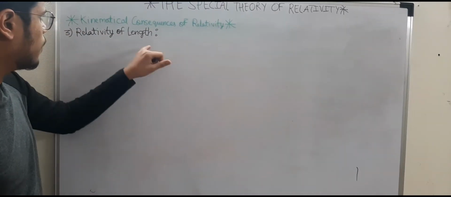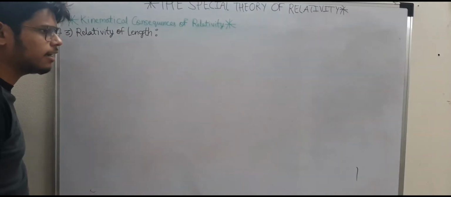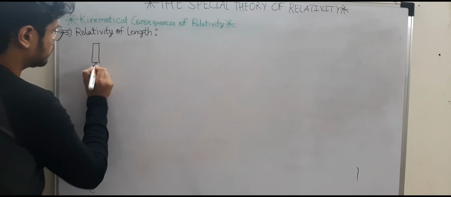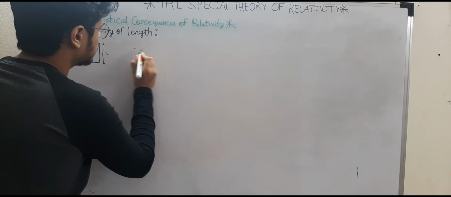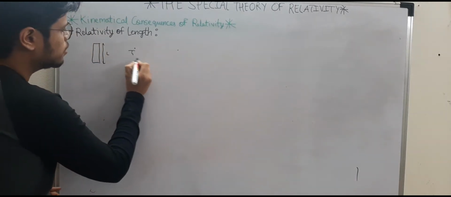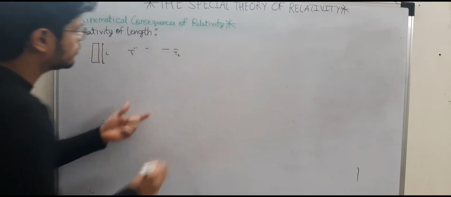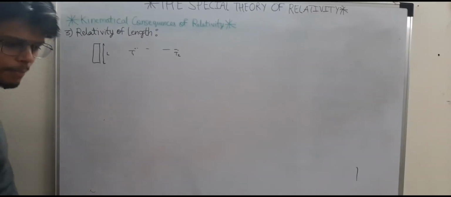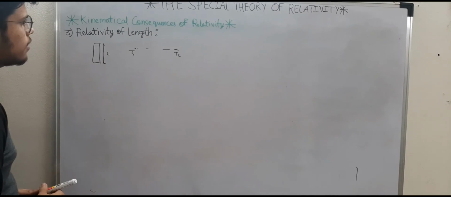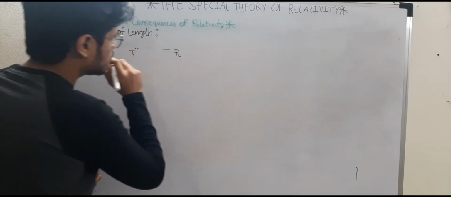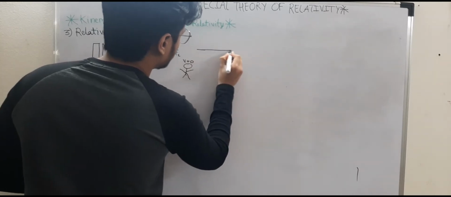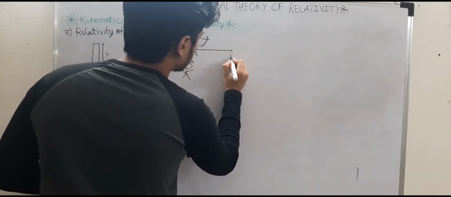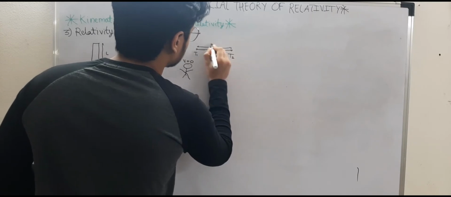For example, length can be anything, right? Length can be the length of a rod, or it can also be the distance between two train stations. This can also be a length, right? Now, length can be found out if we consider this scenario: I am at rest and I am measuring the length of a railway station. Can I measure it? Yes, I can measure it.